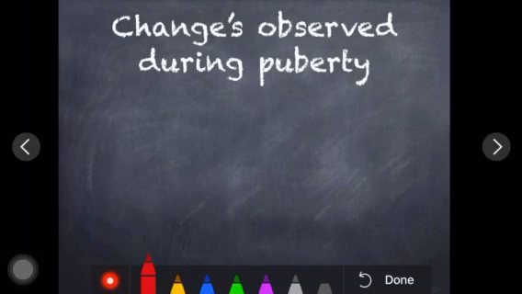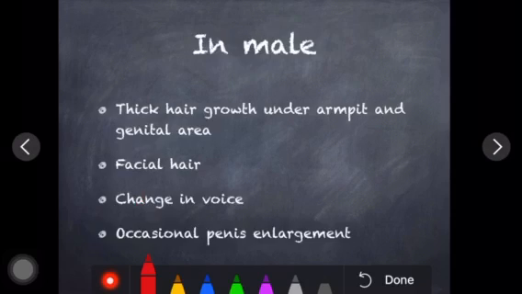Now, a lot of changes take place during puberty. In males, we see thick hair growth under the armpit and genital area, the reproductive area. Facial hair grows. The voice becomes a little harsh because the Adam's apple is growing. There is occasional penis enlargement as well, as the penis gets stimulated and shows enlargement.